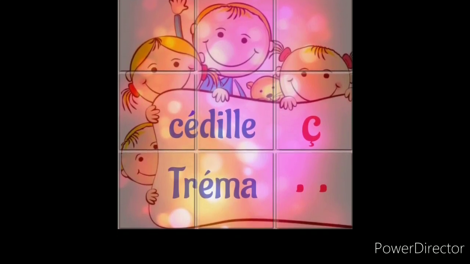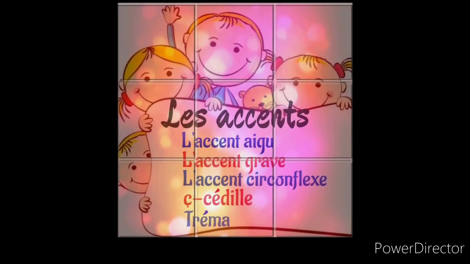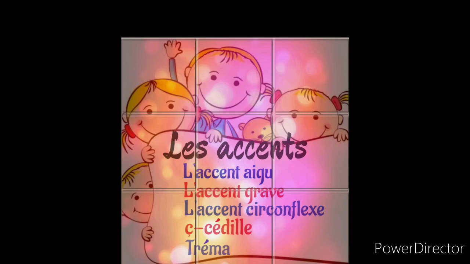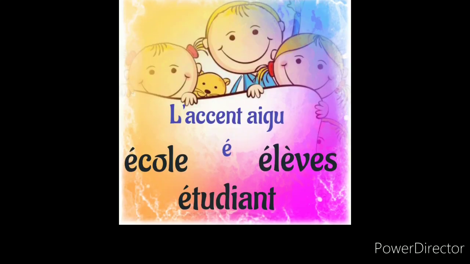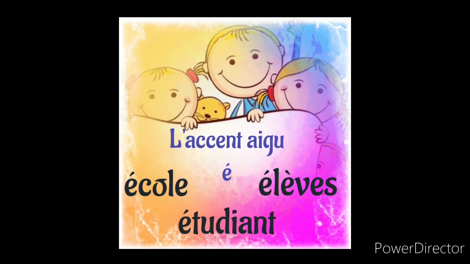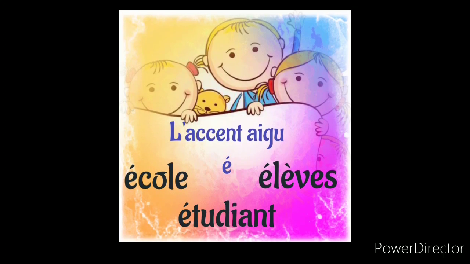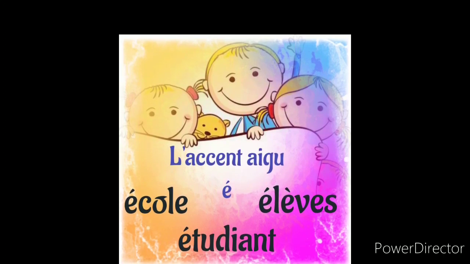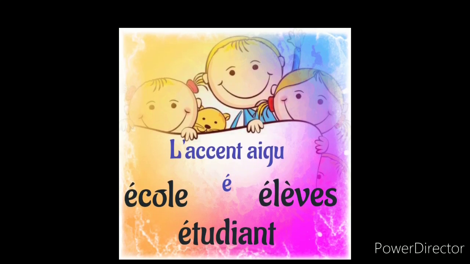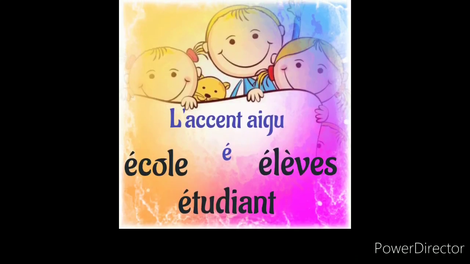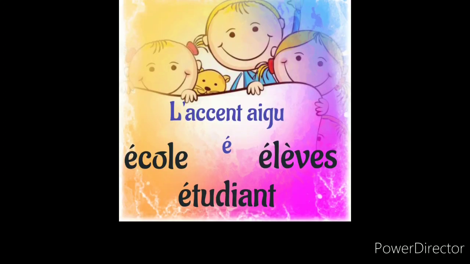We are going to learn a few accents such as accent aigu, accent grave, accent circonflexe, cédille, tréma. Accent aigu. It is only used with the alphabet E. Above the alphabet E, we have a mark which goes from right side to left side.